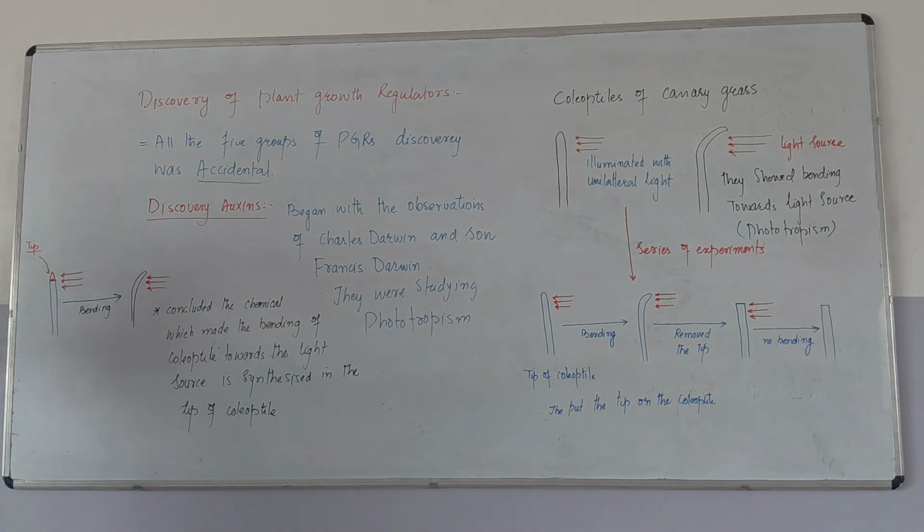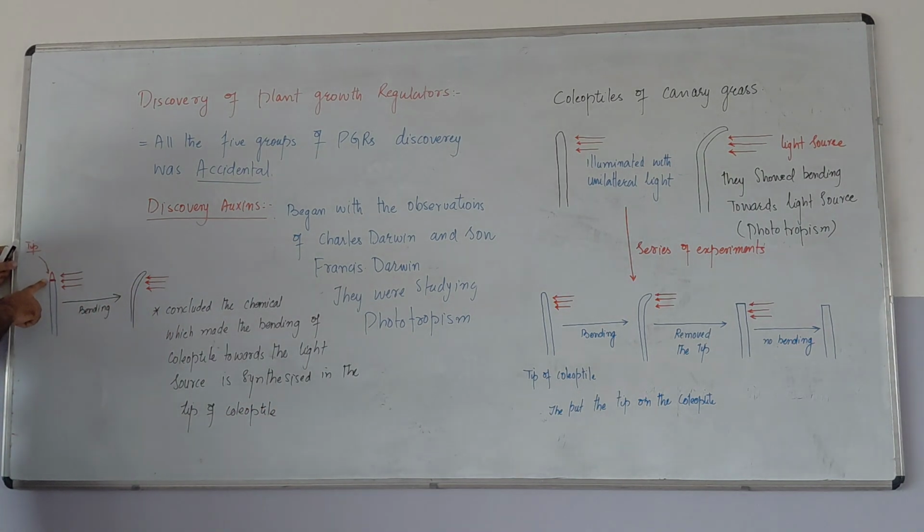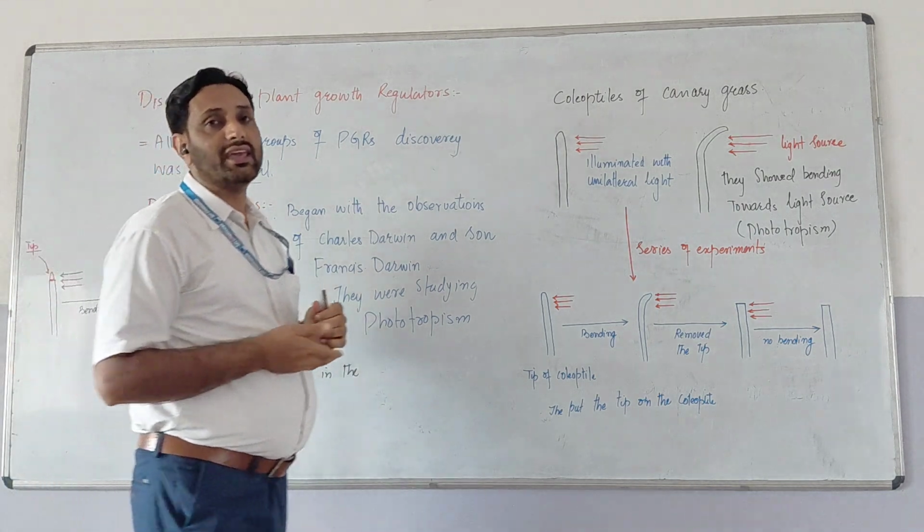So here we can see that when the tip is there, it shows bending. When the tip is not there, it does not show any bending. It concludes that the bending is because of that chemical which gets synthesized in the tip of the coleoptile only. Is this clear? So we can conclude one more thing here.